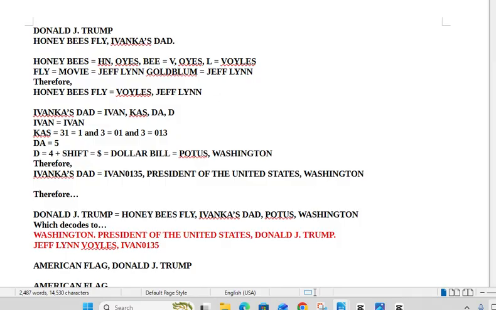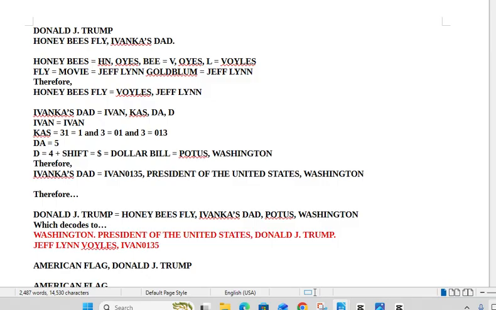Now we go down to Ivanka's dad. Break that into Ivan, KAS, DA, and D. Ivan remains Ivan. KAS adds up to 31. Separate that to 1 and 3. Expand the 1 to 2 digits. Keep the 3 in 1 digit. Then push them together and make 013. The DA adds up to 5. Now the D equals 4. 4 with the shift key equals the dollar sign. The dollar sign represents a dollar bill. On a dollar bill, you see the President of the United States, whose name is Washington. Therefore, Ivanka's dad equals Ivan 0135, President of the United States, Washington.